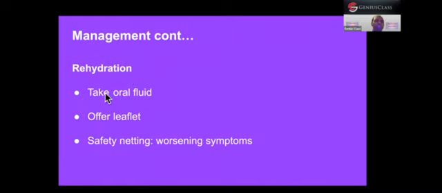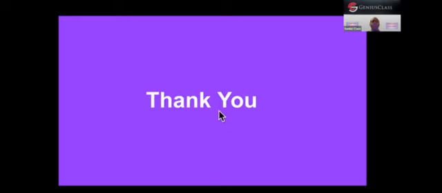Rehydration: advise her to take oral fluids. Offer the leaflets about Campylobacter infection. Safety netting: if symptoms worsen, even on antibiotics, they need to come back. Thank you.